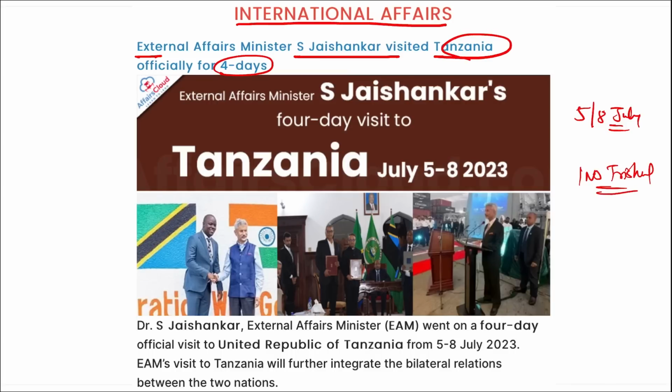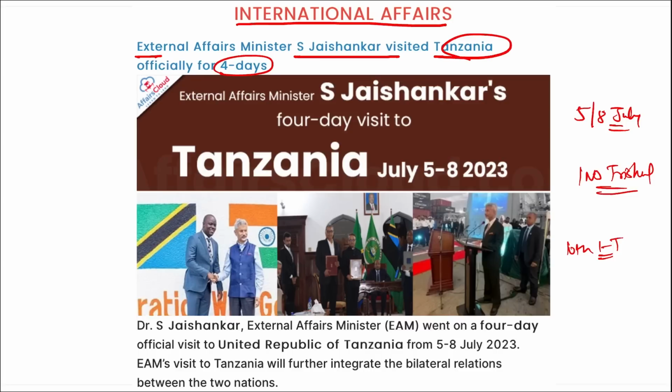Then he co-chaired the 10th India-Tanzania Joint Commission meeting, correct? And he also met with members of the Parliamentary Friendship Group for India and inaugurated the India-Tanzania business meeting. Apart from this, he addressed the Indian diaspora and inaugurated the statue of Swami Vivekananda there.